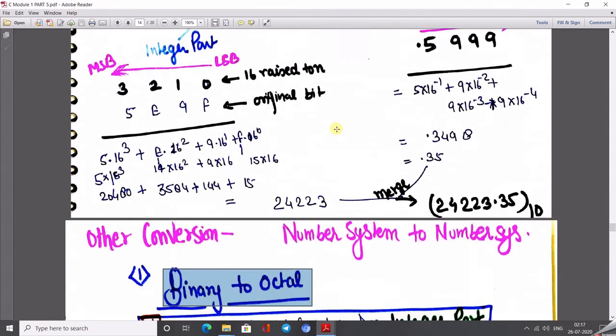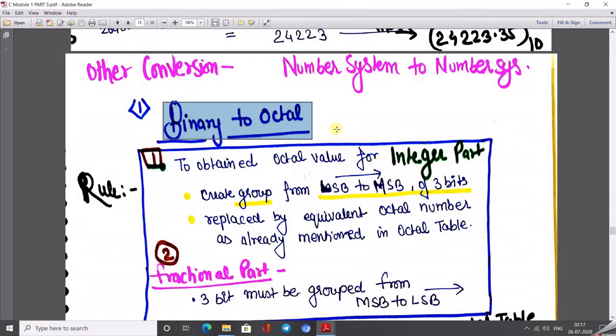After performing this, we can go through the various number system conversions. As we already read, there are many conversion methods, but those are from decimal to another number system, or from another number system to decimal. Okay, now I am going to teach you the conversion of one number system into another number system.